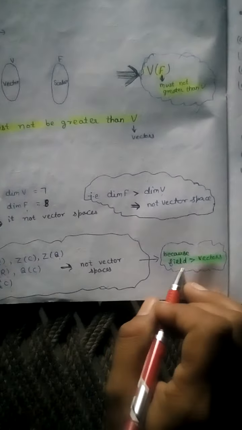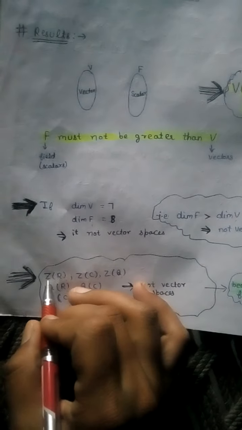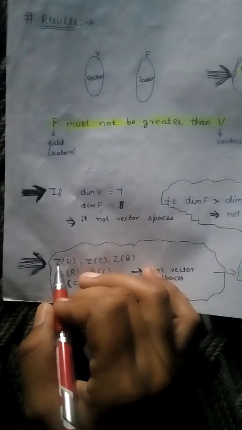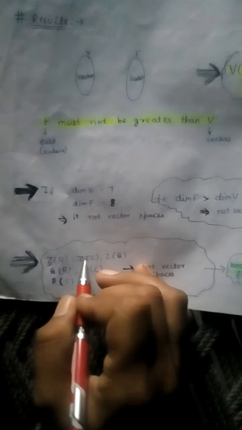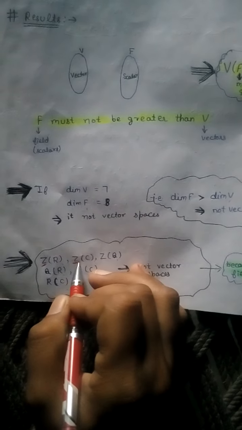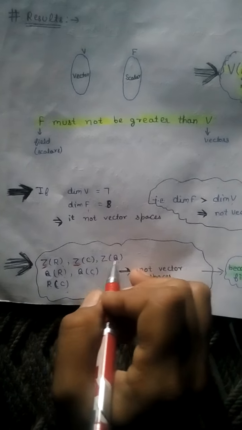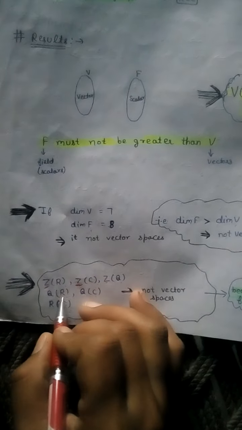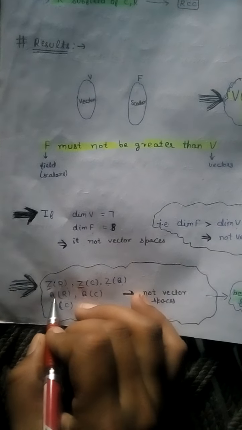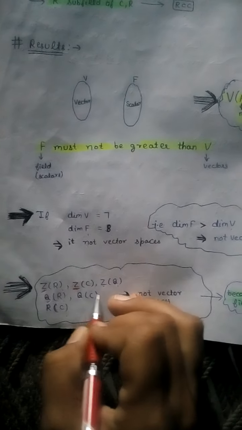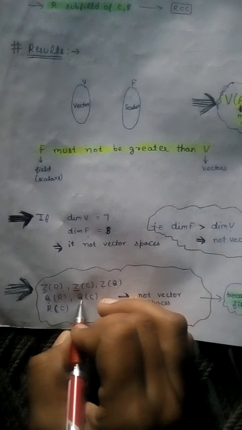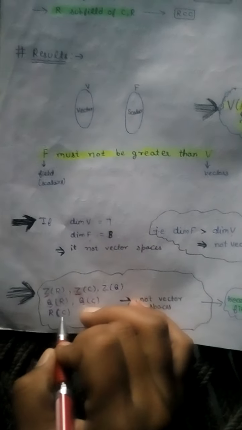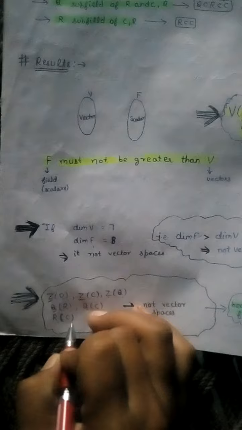are not vector spaces because the field is greater than the vector space. Here Z is not a field, so it does not form a vector space. Here also Z is not a field, so these do not form vector spaces. Here also Z is not a field, so these do not form vector spaces. Similarly here R is bigger than Q, so it does not form a vector space, and C is bigger than Q, and C is bigger than R, so they do not form vector spaces.